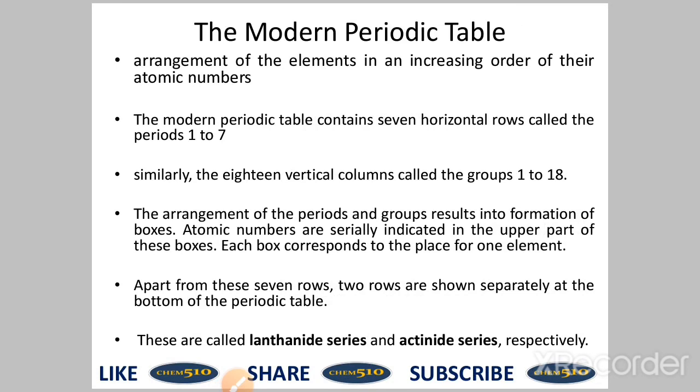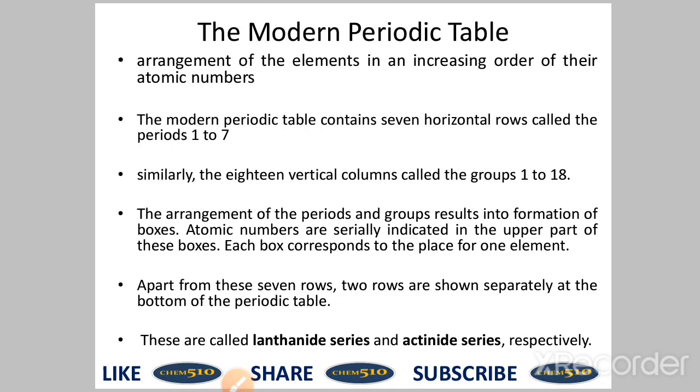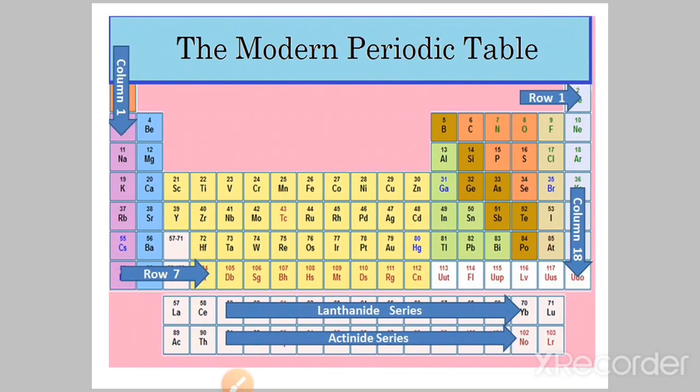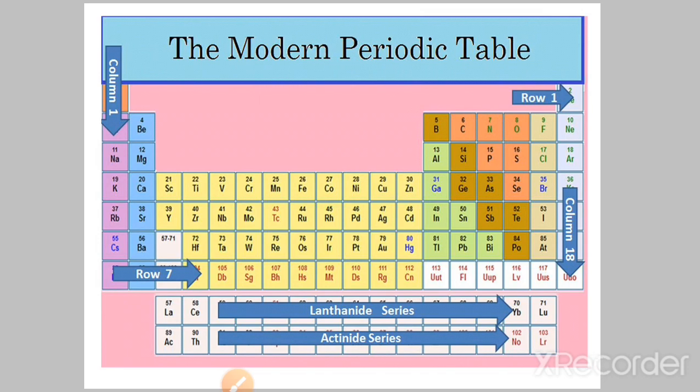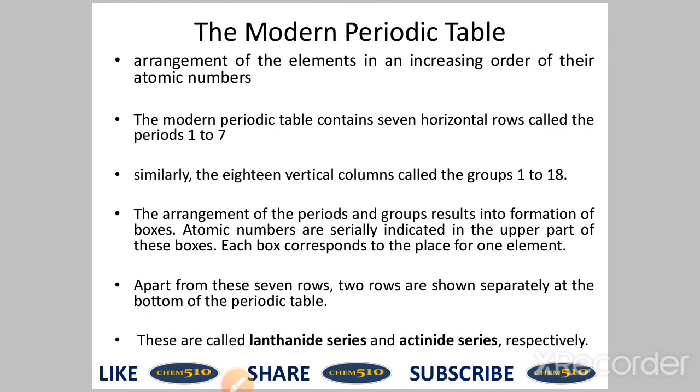Now, the modern periodic table. Elements are arranged in increasing order of their atomic number. As we discussed, the modern periodic table contains 7 horizontal rows which are called periods.